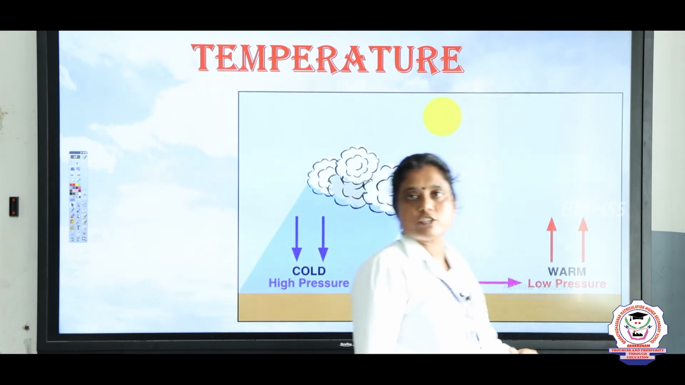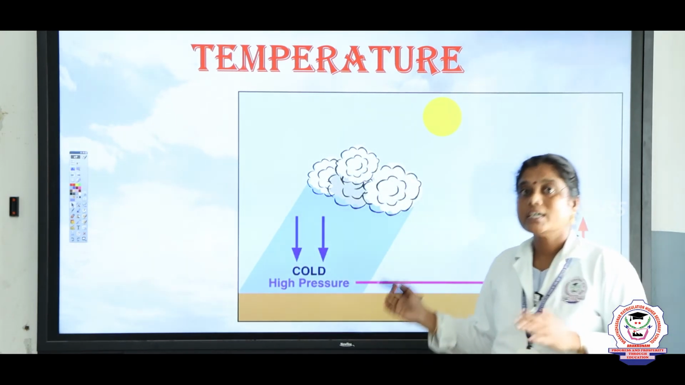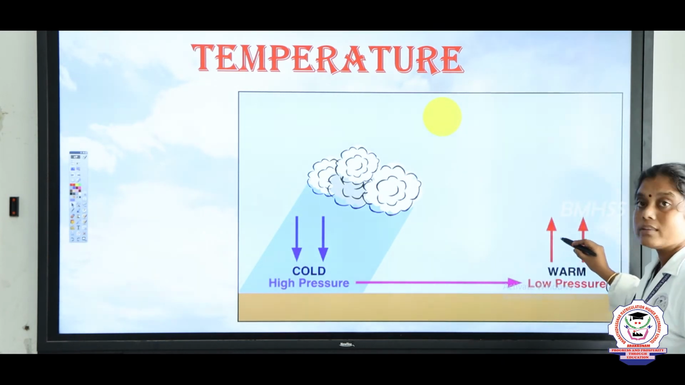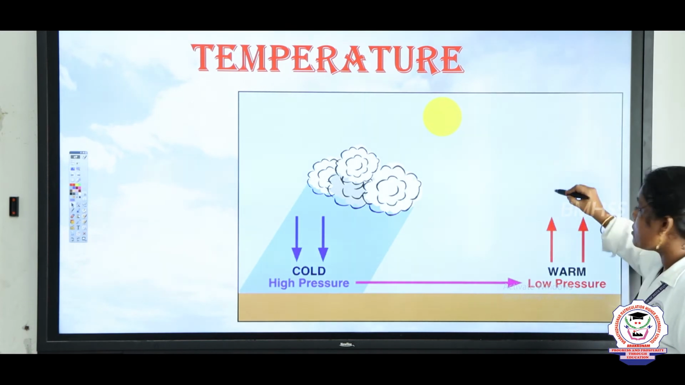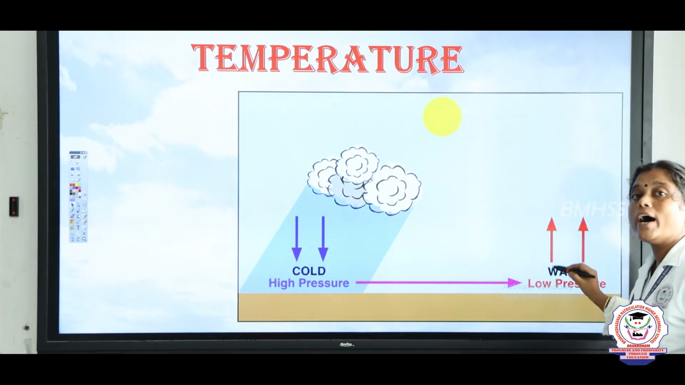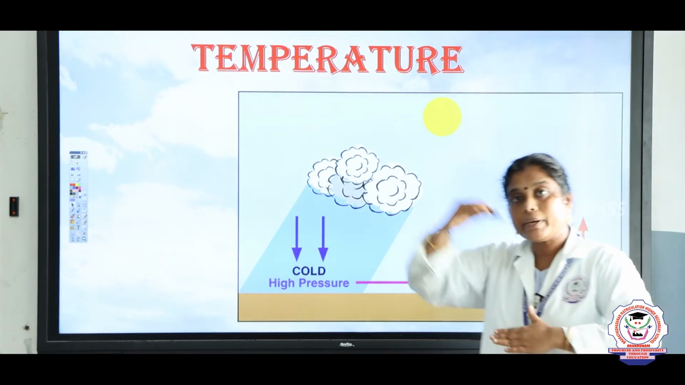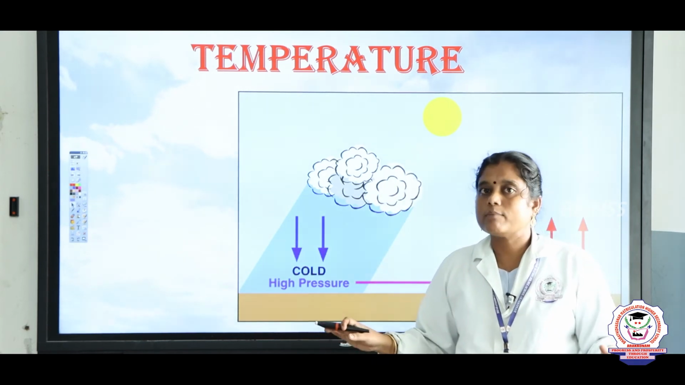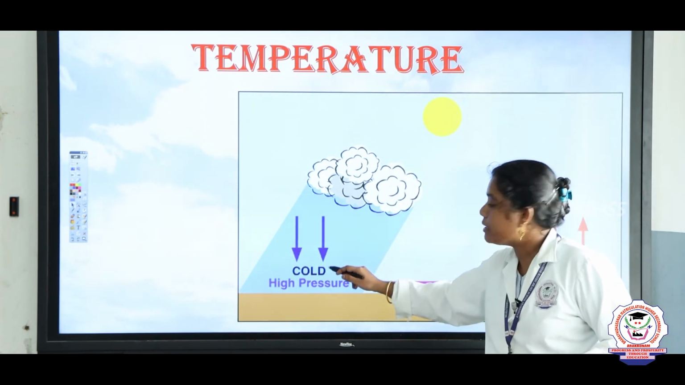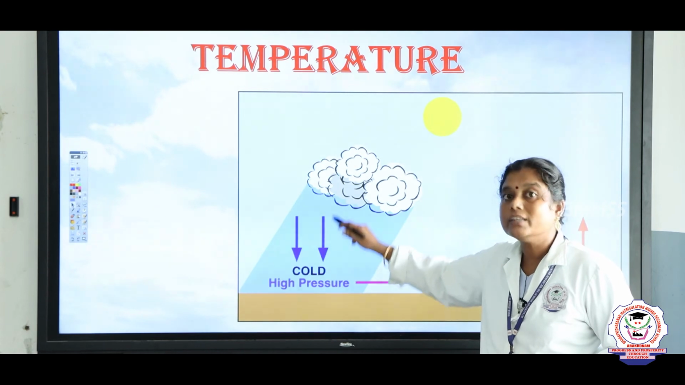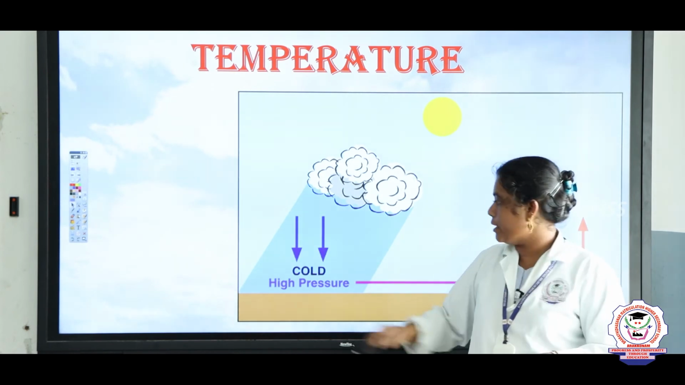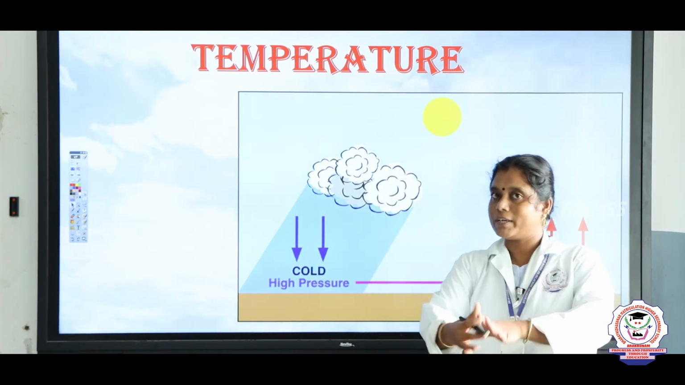Next, temperature. Look here, children, at how temperature acts with atmospheric pressure. Look at this arrow. If the temperature increases, we get low atmospheric pressure in the particular area. And once the temperature decreases, look at this blue arrow, this is decreasing, we get high atmospheric pressure in the particular area.